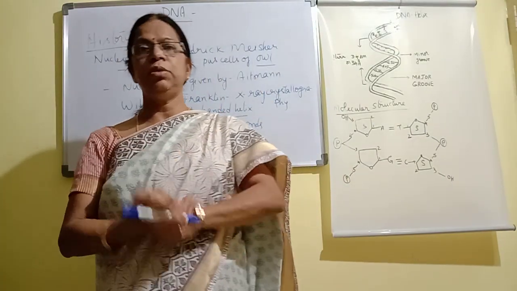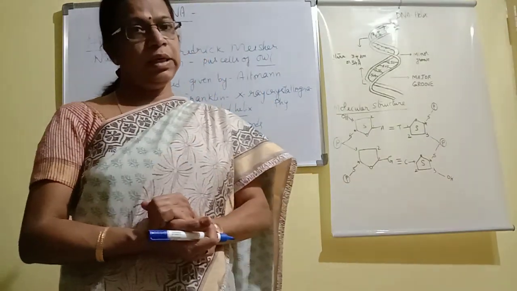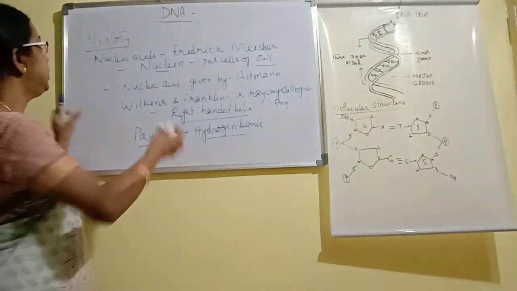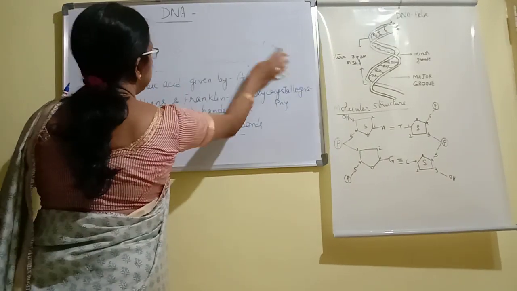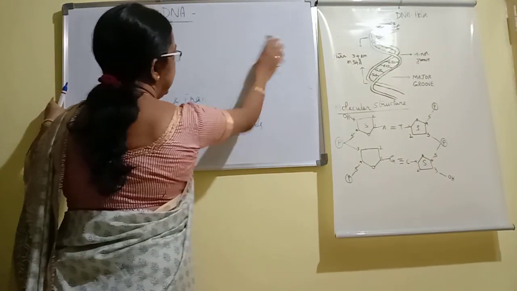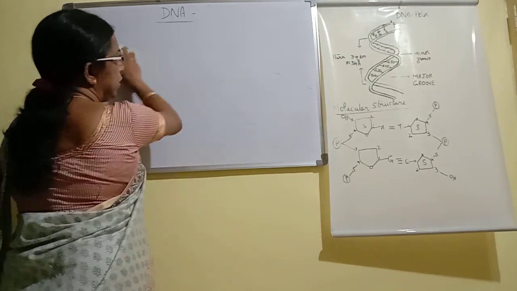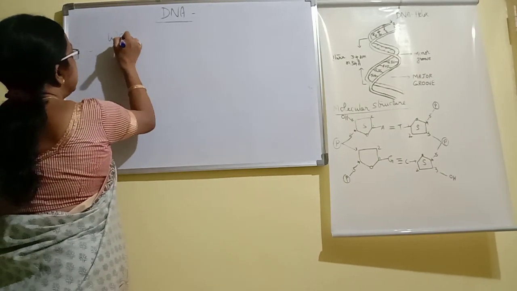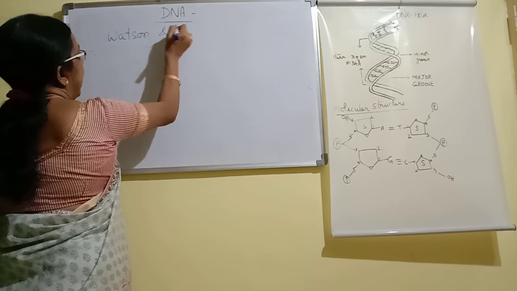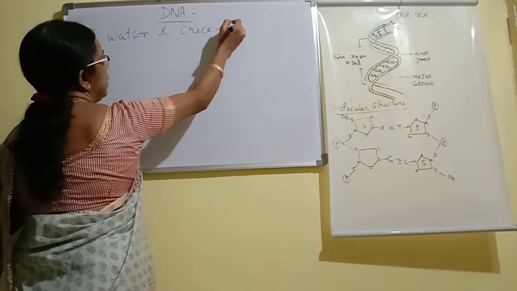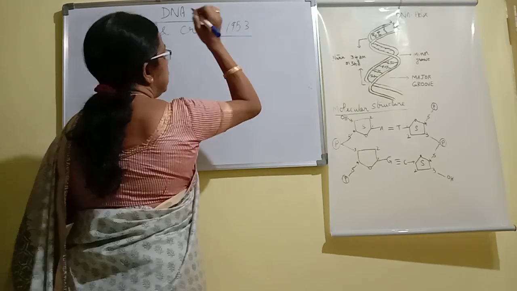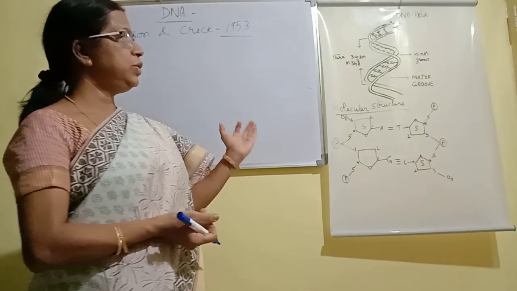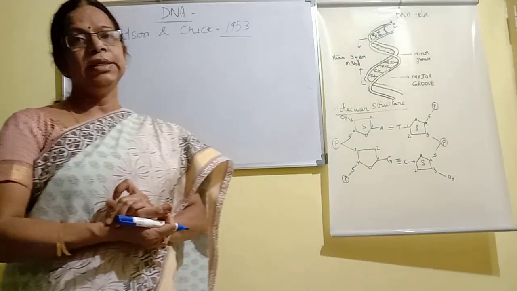Based on these studies, finally, Watson and Crick described the structure of DNA, called the double helical model of DNA. The final structure was given by Watson and Crick in 1953, by considering all the previous studies.